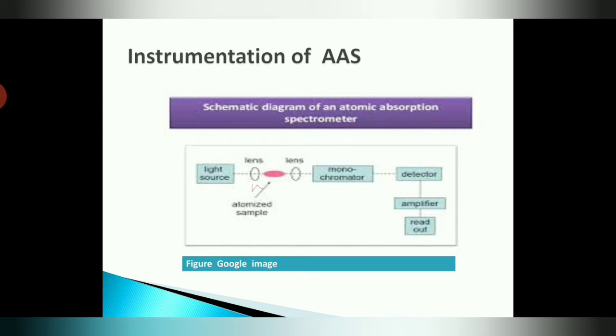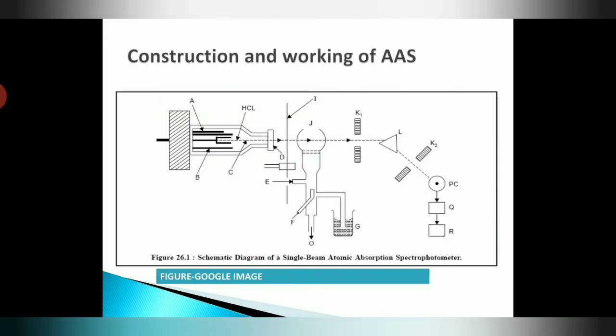The detector collects that data and transfers it towards the amplifier. The amplifier amplifies that data and gives it to the readout system. The readout system reads that data and gives the spectral information in digital form or with the help of a graph.